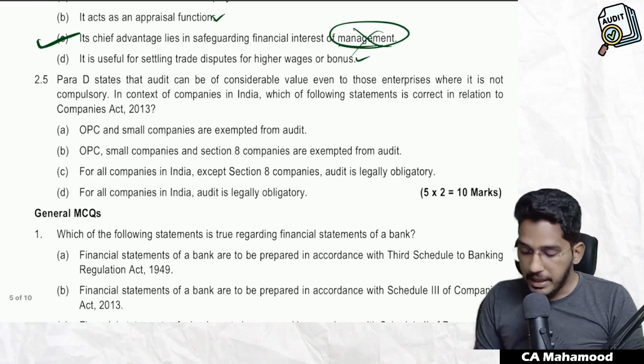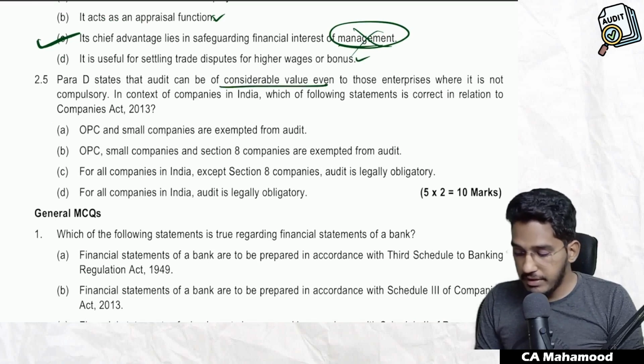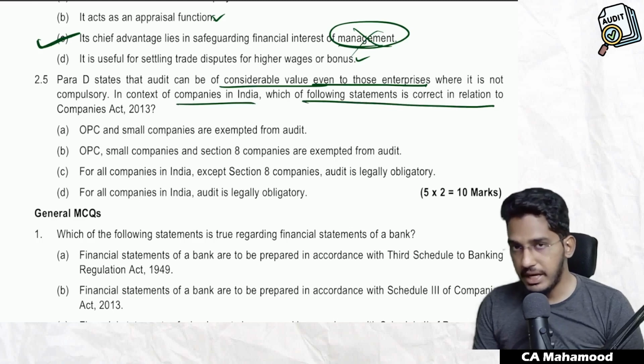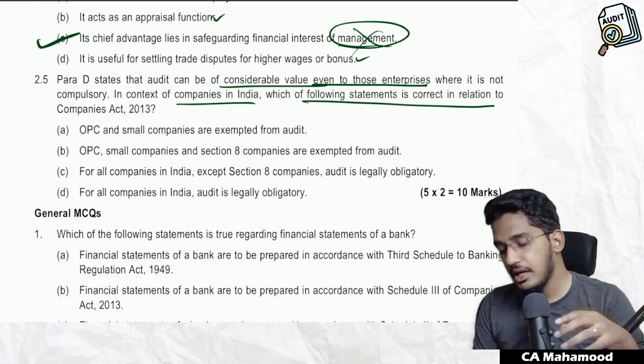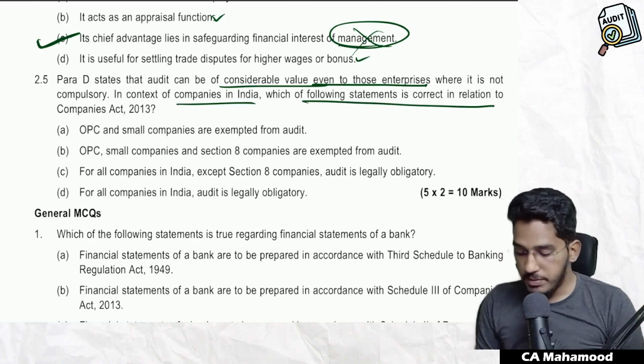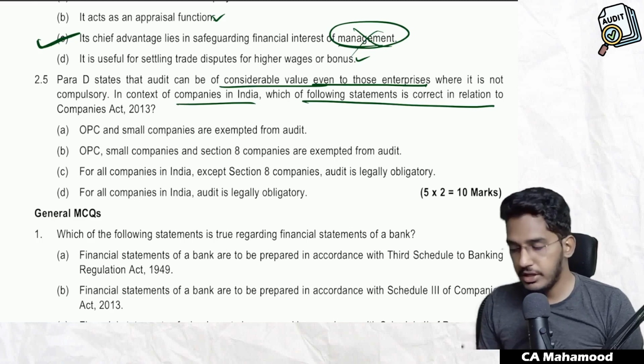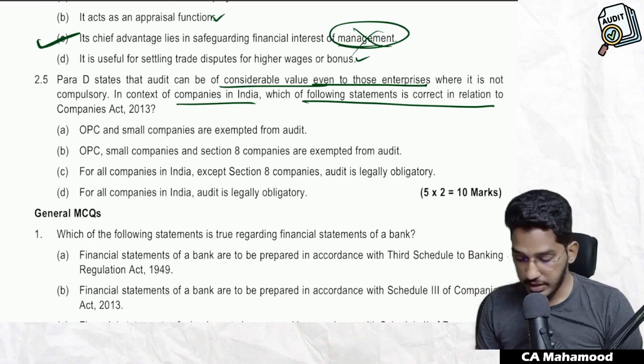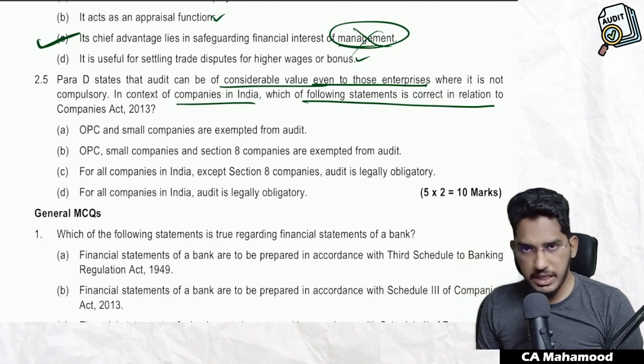Next one. Para D states that audit can be of considerable value even to those enterprises where it is not compulsory. Even in the context of companies in India, which of the following statements is correct? So keeping in mind the provisions of the Companies Act, they are asking which of the following statements is correct. OPC and small companies are exempt from audit? No. All companies, the moment you incorporate yourself as a company, audit is legally obligatory, legally compulsory for every entity. OPC, small company and Section 8 company are exempted from audit?